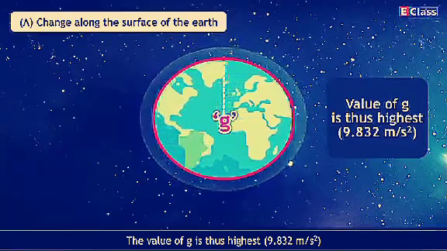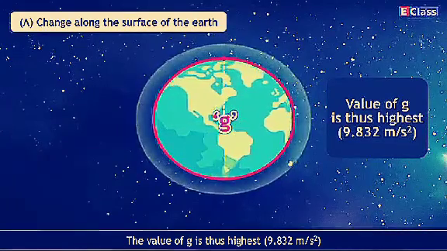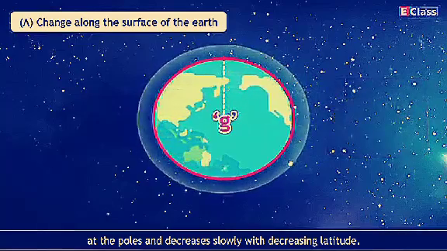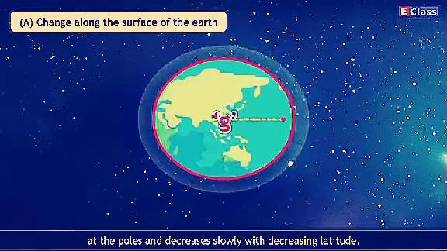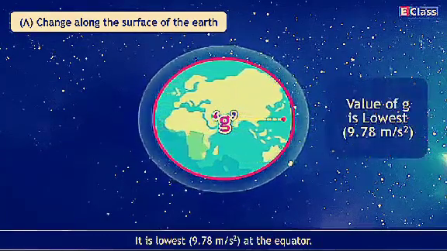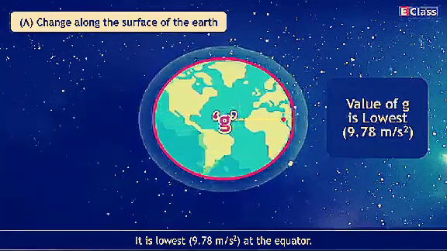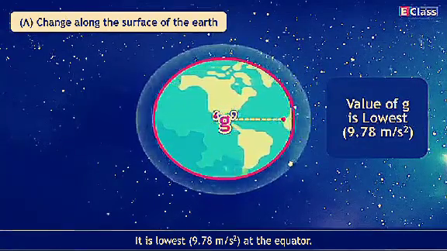The value of g is thus highest, 9.832 meter per second square, at the poles and decreases slowly with decreasing latitude. It is lowest, 9.78 meter per second square, at the equator.